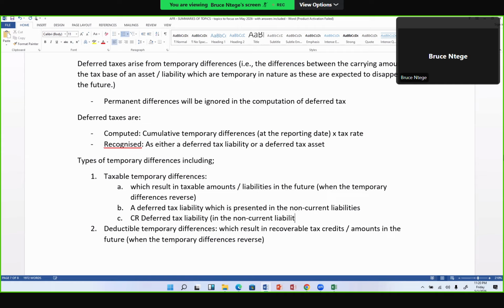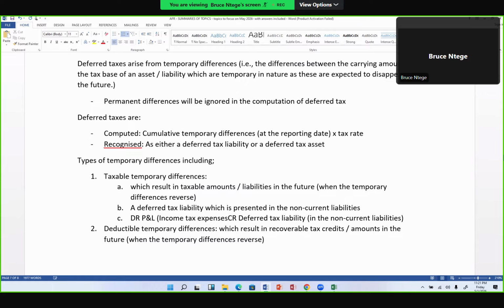That's the credit. The debit is usually in the P&L, a line called tax expense, except if that temporary difference results in an item that is in the other comprehensive income, in which case the debit will be in the OCI. Otherwise, we are debiting the P&L, a line called income tax expense.